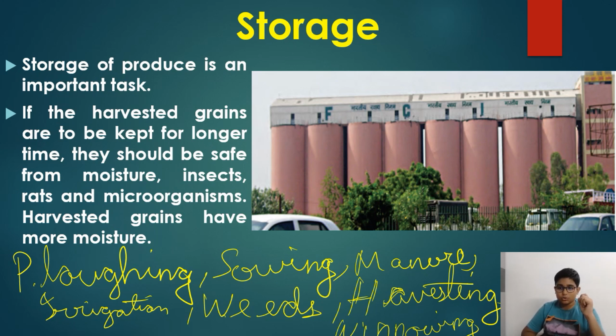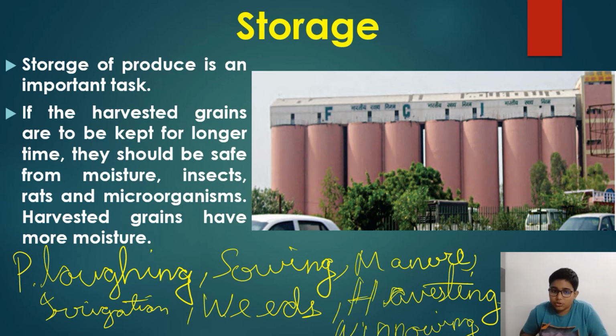Farmers store all these grains in some areas like godowns and factories. Some farmers with a big area of land store them like this. See in the picture, they store them in granaries. So if the harvested grains are kept for a longer time without storage or doing anything,